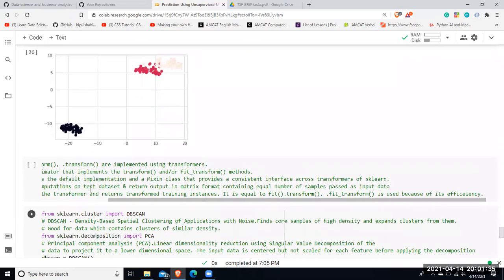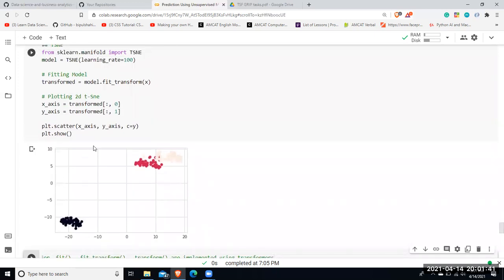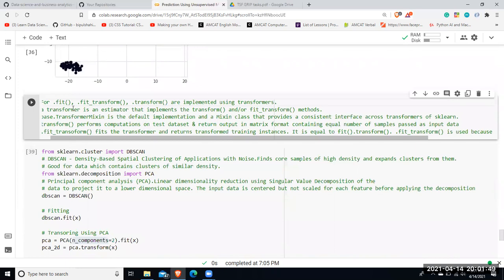Also, many people say there's a confusion about when we should use the dot fit, dot fit_transform and dot transform methods. Just as I told you earlier, dot fit and dot transform are implemented using transformers.